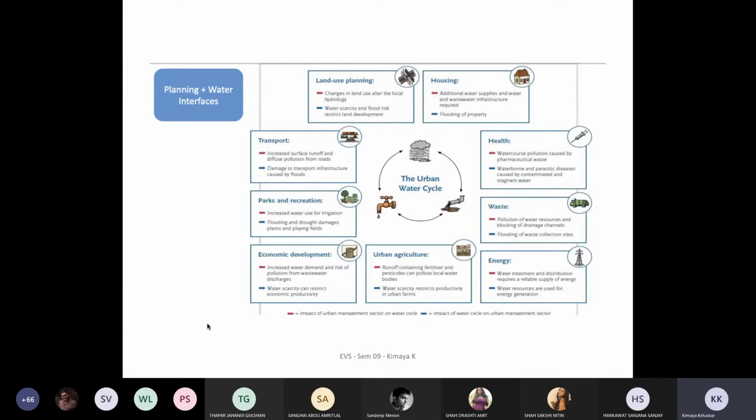Waterborne and parasitic diseases are caused by contaminated and stagnant water. So, as per the standards, your water velocity has to be 0.6 meters per second even in urban areas, within rivers and streams, so that waterborne diseases are not encountered. The more the stagnancy, the more the chances of water getting contaminated.